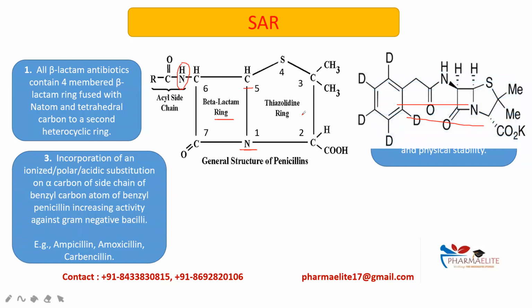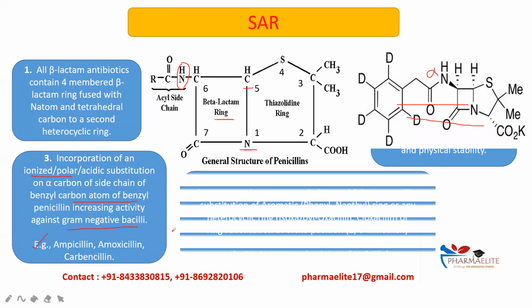Third point, incorporation of ionized acidic and polar groups. If there is incorporation of these groups on the alpha carbon of the side chain of benzylpenicillin, so what does this point mean? If there is incorporation of these groups on the alpha carbon of benzylpenicillin, there is increased activity against gram-negative bacilli. Examples, ampicillin, amoxicillin and carbenicillin.